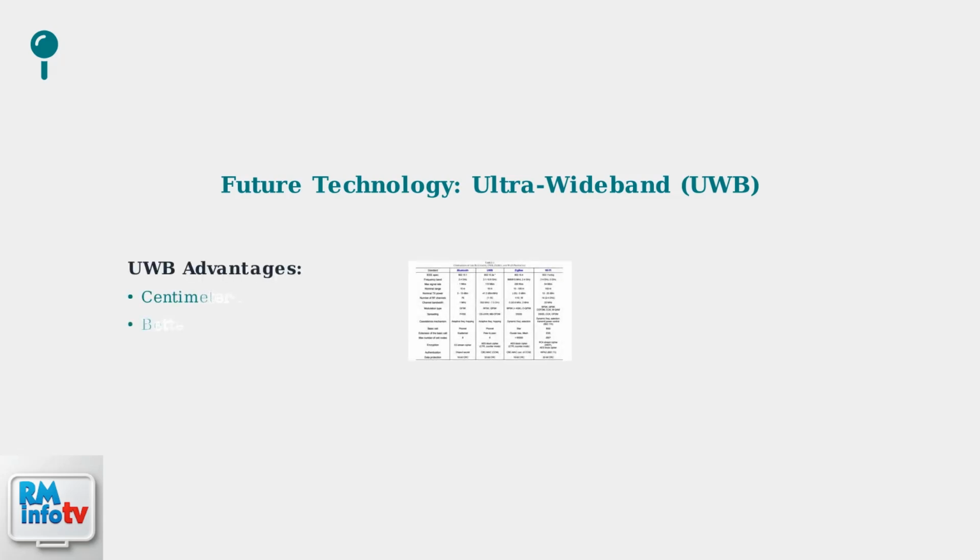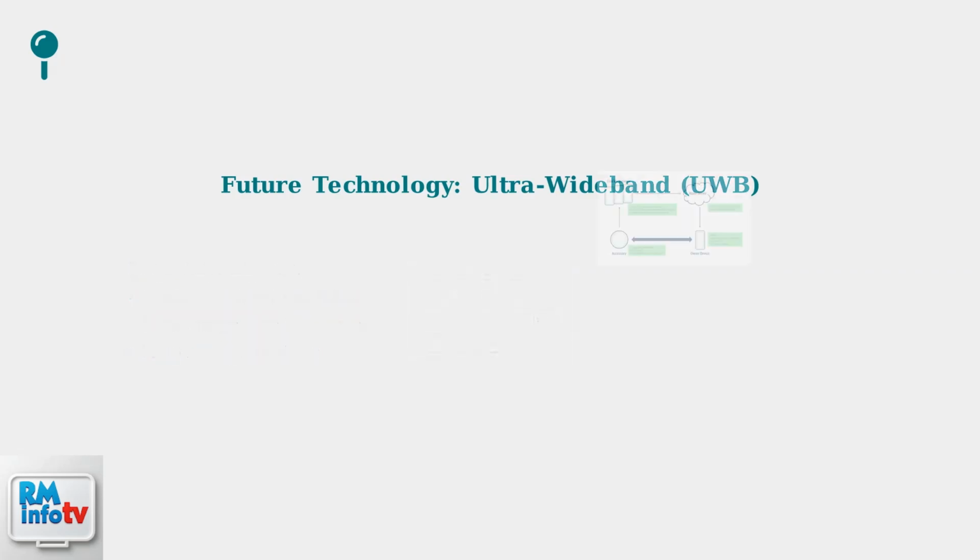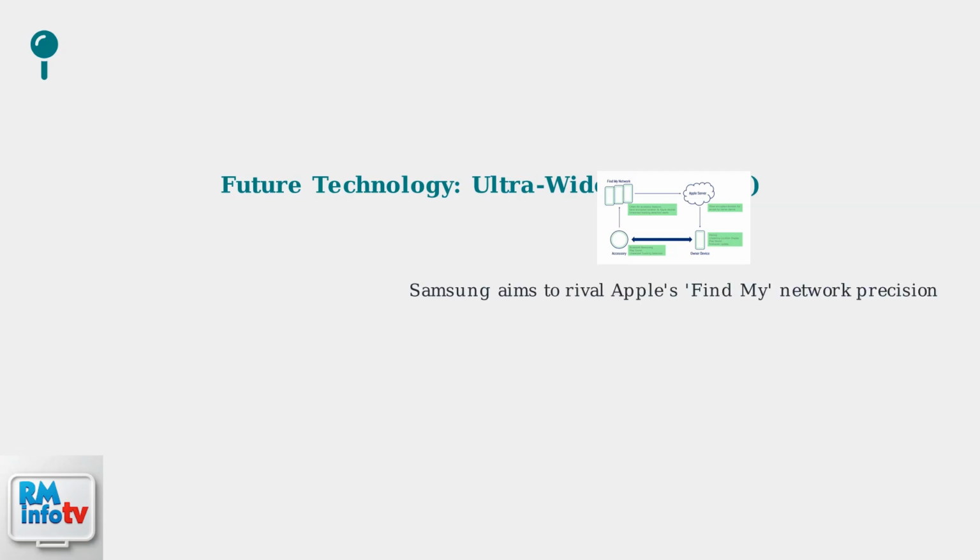Looking toward the future, Samsung is exploring ultra-wideband technology for Galaxy Buds. This represents a significant advancement in tracking precision and capabilities. Ultra-wideband offers significant advantages over current Bluetooth technology. It provides centimeter-level precision, better range, and more reliable tracking capabilities. Samsung's goal is to rival Apple's Find My network, which already uses advanced tracking technology.